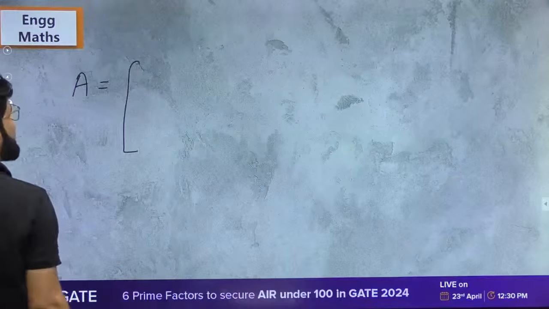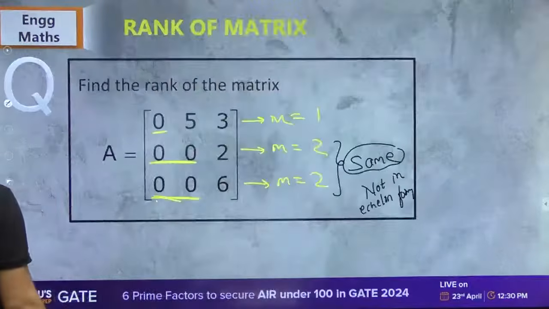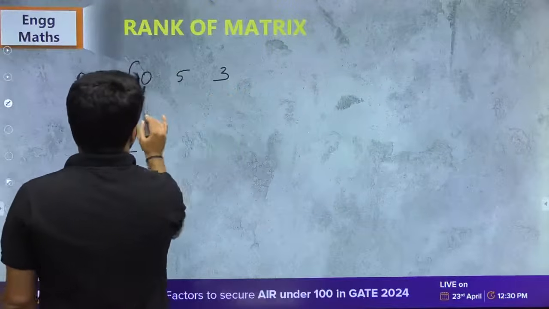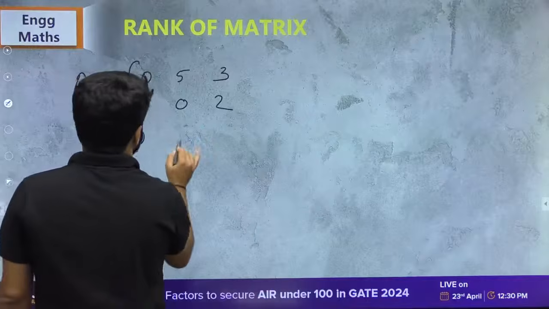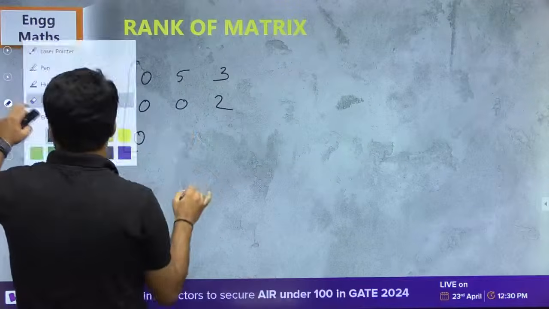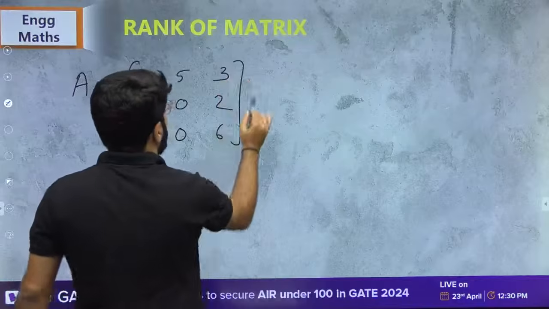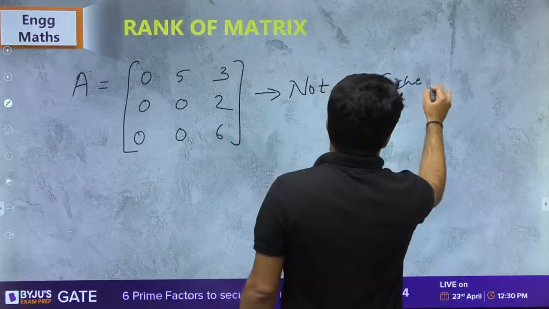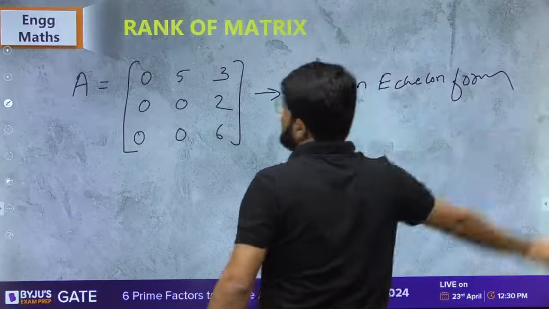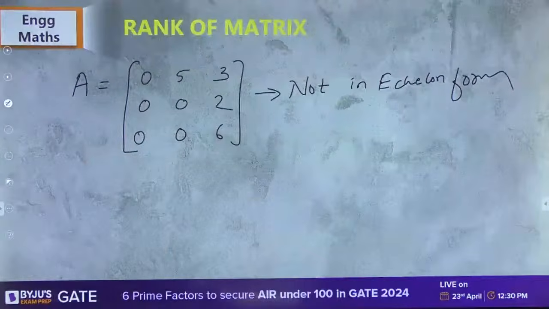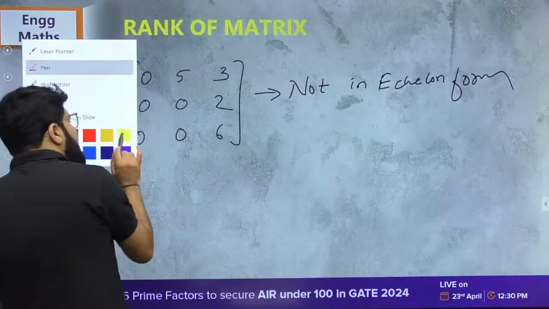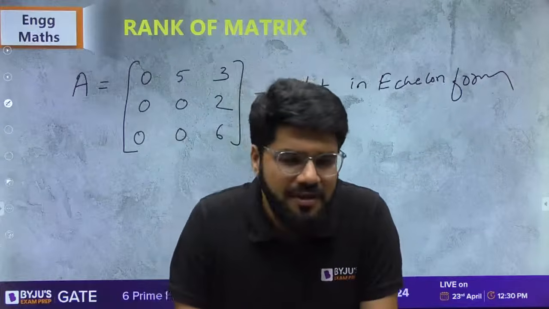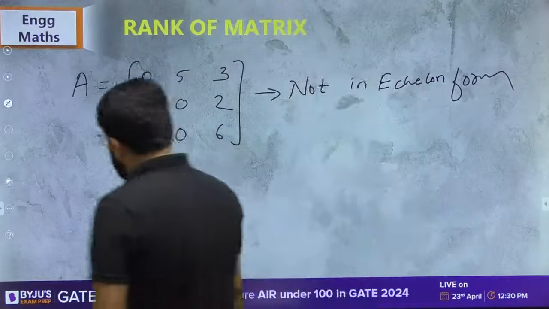Okay, let me write down the matrix for you. क्या है matrix? 0, 5, 3, 0, 0, 2, 0, 0, 6. And I told you this is not in echelon form. I already proved it to you. What I will do now is convert this into the echelon form.